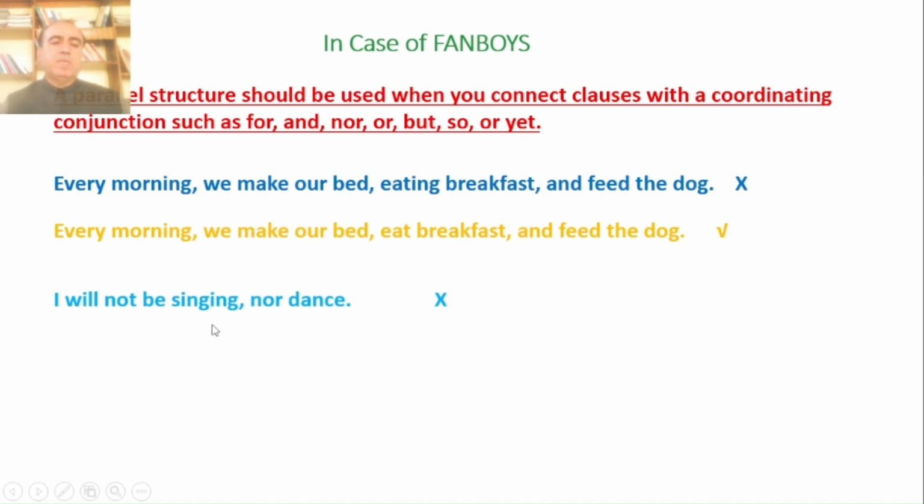I will not be singing nor dance. So here is again a mistake of parallelism, singing and dance. Dance is base form, singing is participle form. Let us see how it is corrected. I will not sing a song, nor will I dance. You can make such changes and your mistake is addressed.